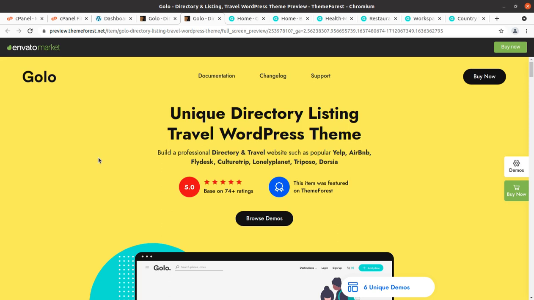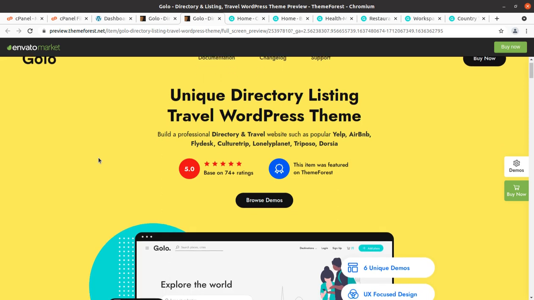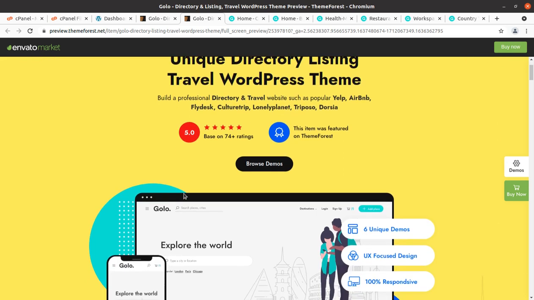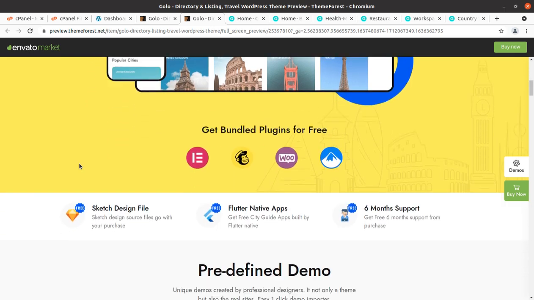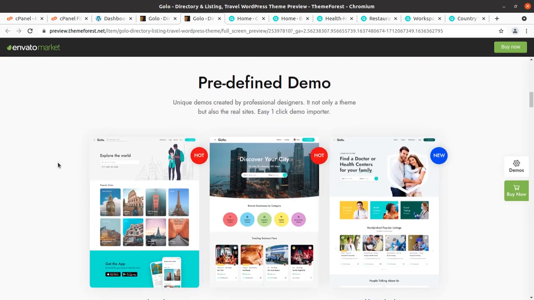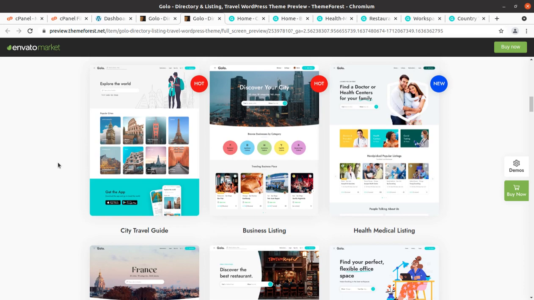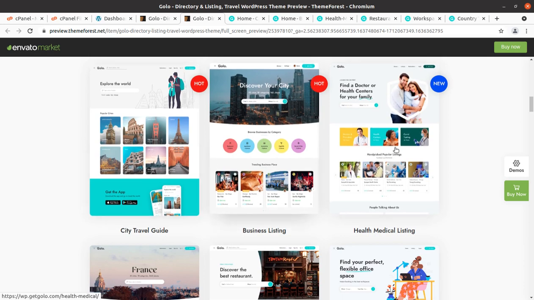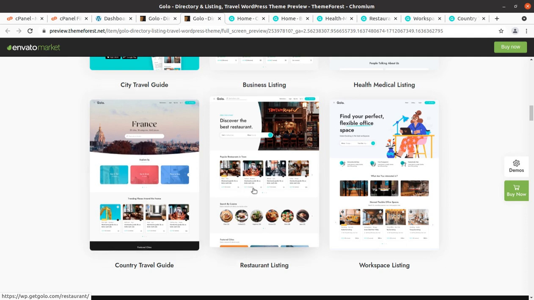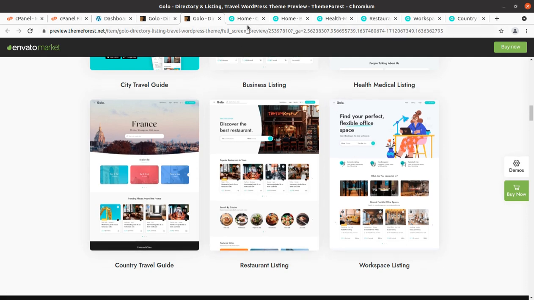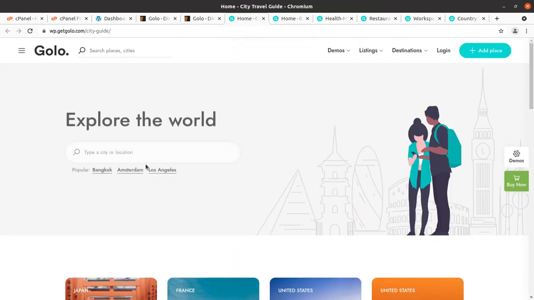This is a unique directory listing travel WordPress theme, and it is built for professional directory and travel websites such as popular Yelp and Airbnb. Everything that you need on a directory listing website you will find here on this theme. It has 6 pre-made websites, predefined demos you can say, especially made for city travel guide, business listing, health medical listing, country travel guide, restaurant listing, and workspace listing. So I will show you these pre-made websites summarily.